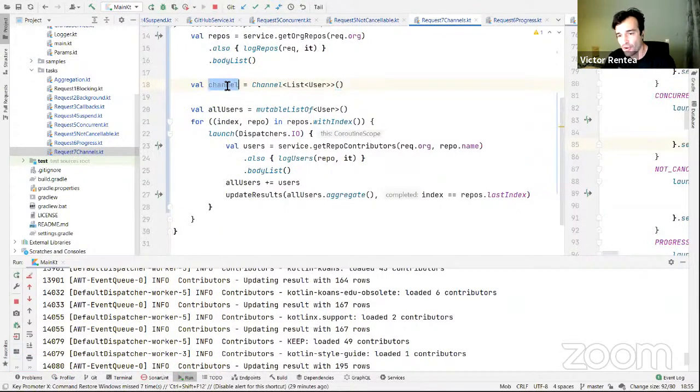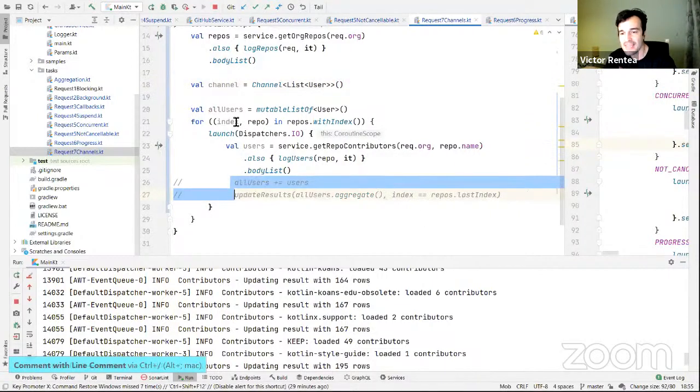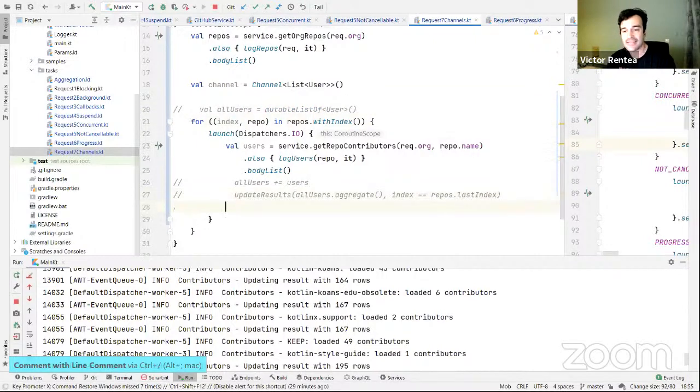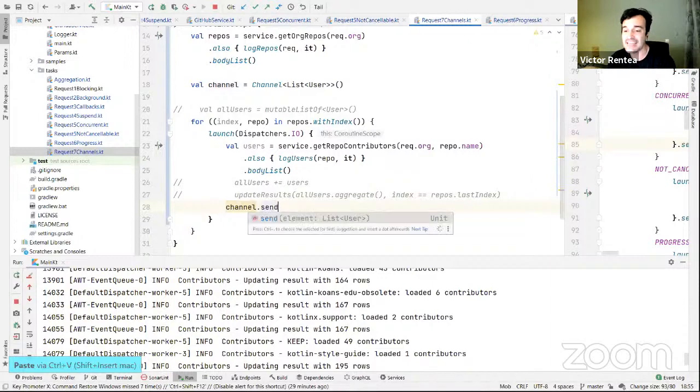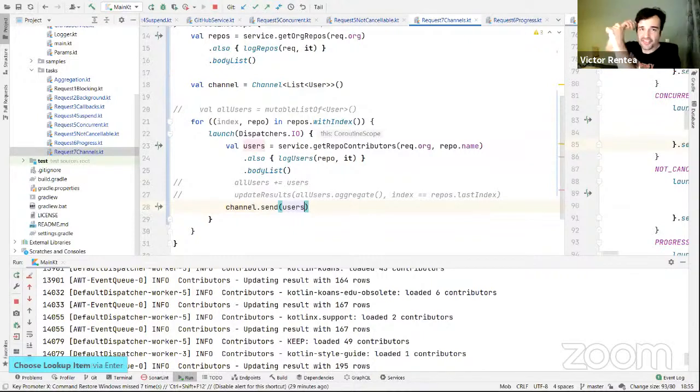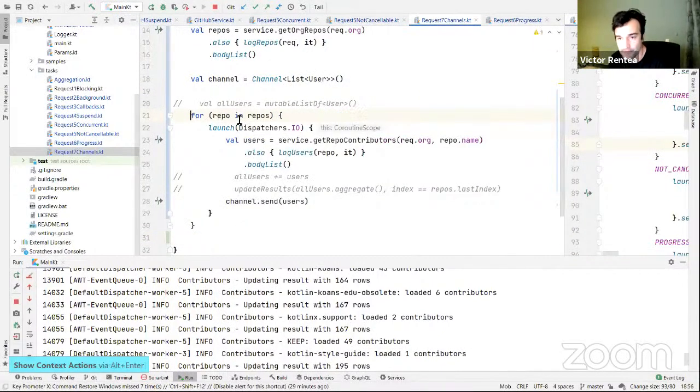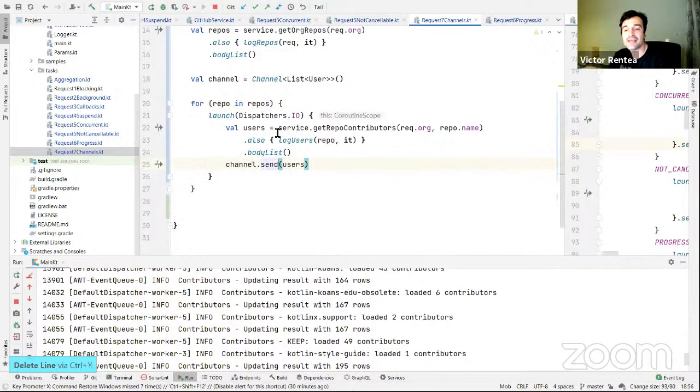This channel over here allows you to send the data on it. And what's very interesting here, instead of accumulating to any shared mutable state, the users that I got, I will send them on that channel like this. Done. Now I just sent messages on a queue. Imagine a queue, like between applications, a blocking queue, if you had experience with that. But then index becomes useless. But then what do I need to do? I need to await from that channel a number of messages.